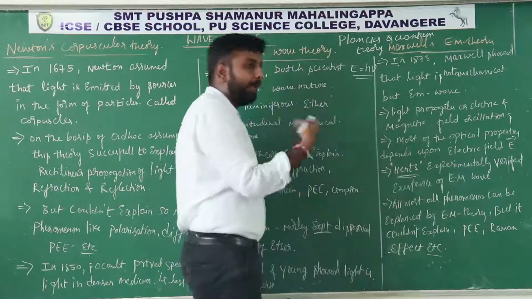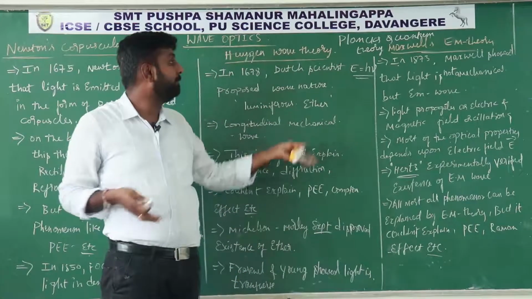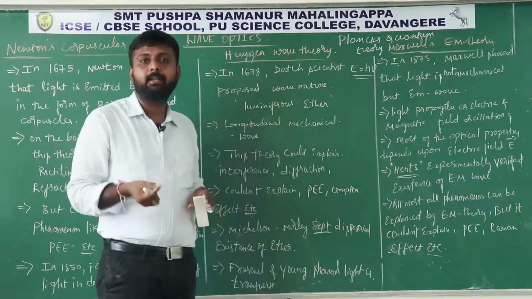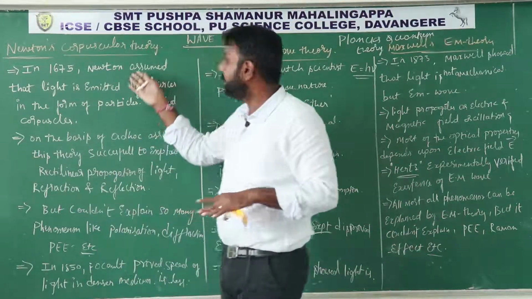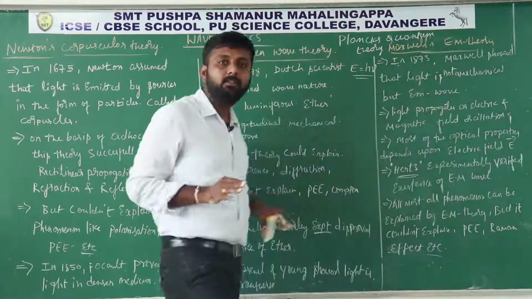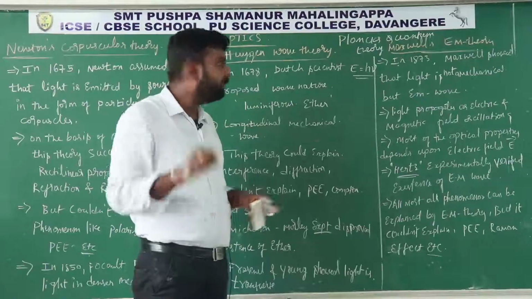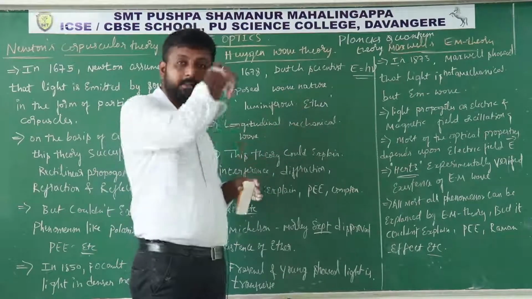That means Planck said light is made up of particles. Light consists of particles. That particle is not Newton's particle. Newton's particle is the corpuscle. But according to Planck, the particle's name is photon, and the energy of each photon is equal to h nu. So based on this theory, Einstein successfully explained the photoelectric effect.